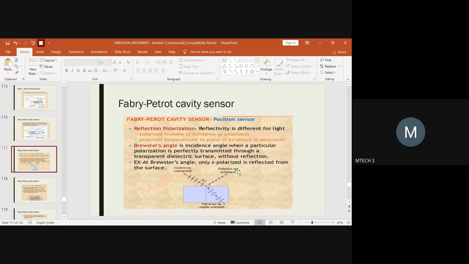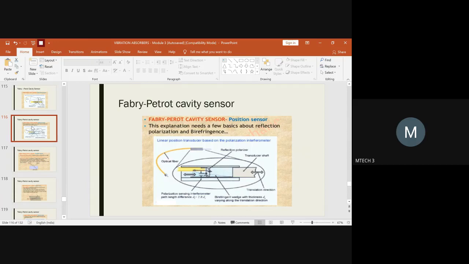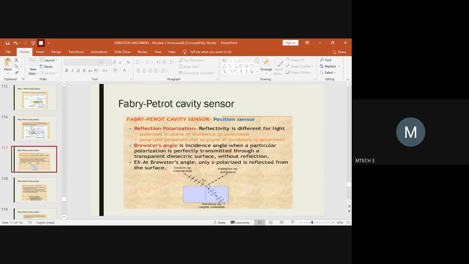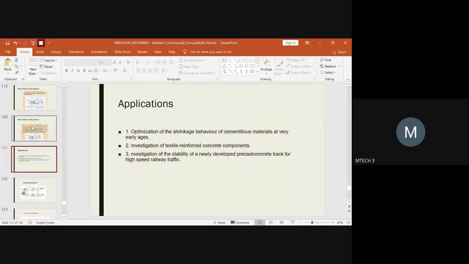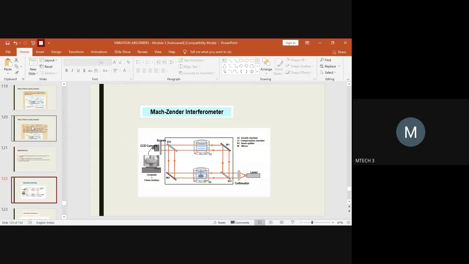This polarization effect and Brewster's angle remain the same irrespective of the type of Fabry-Perot cavity sensor we are using. It could be for pressure measurement, temperature, displacement, or whatever. So this is about the type of sensors we were dealing with. In the next class, we will focus on the other types of sensors starting from the Mach-Zehnder interferometer. So now I will end for today's session.